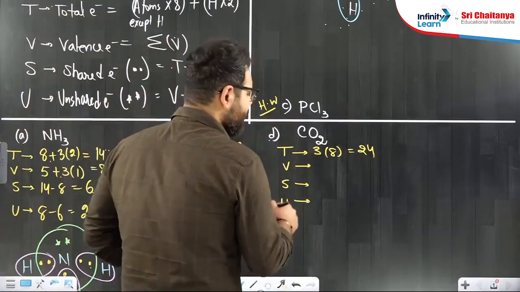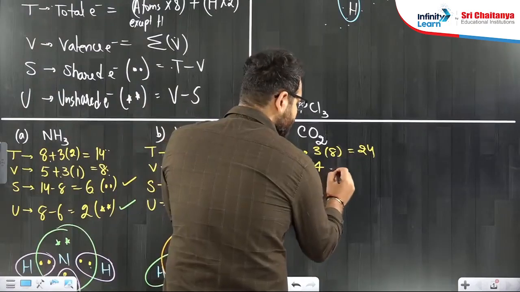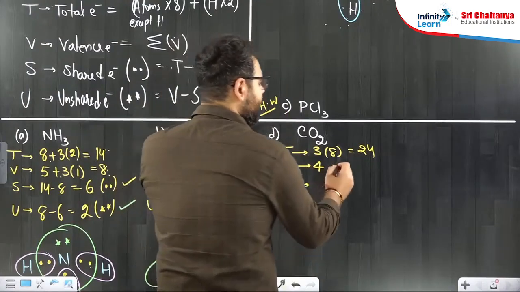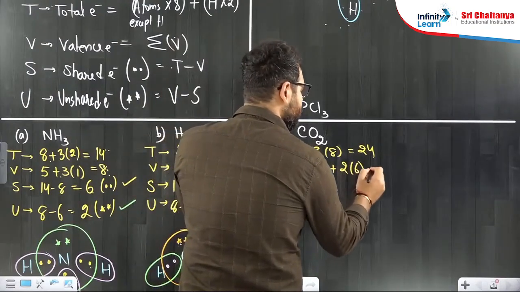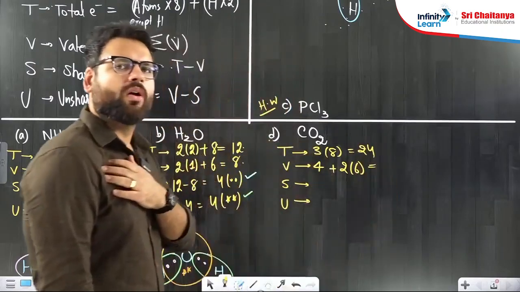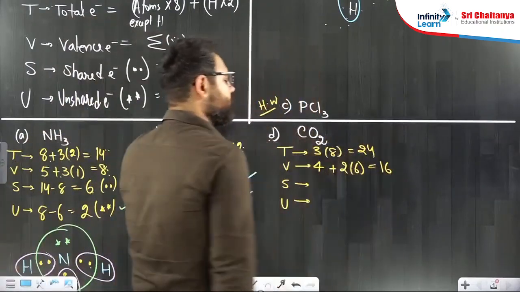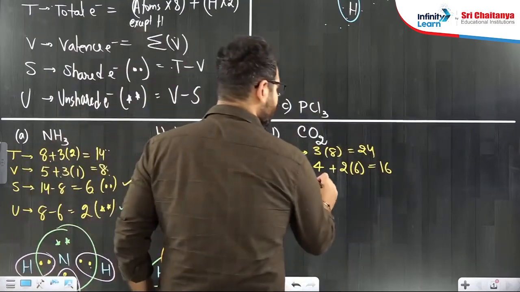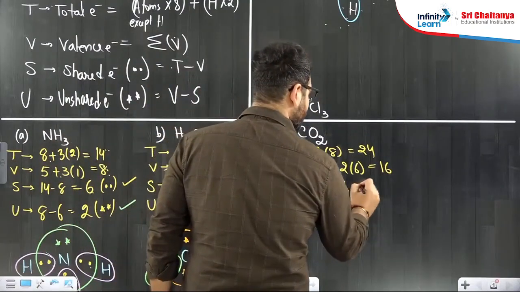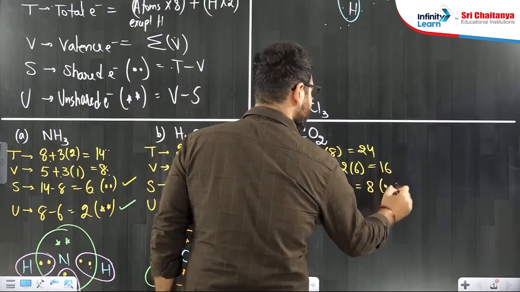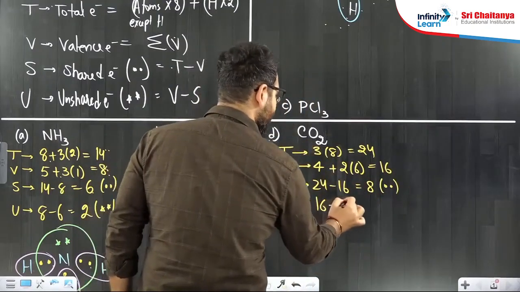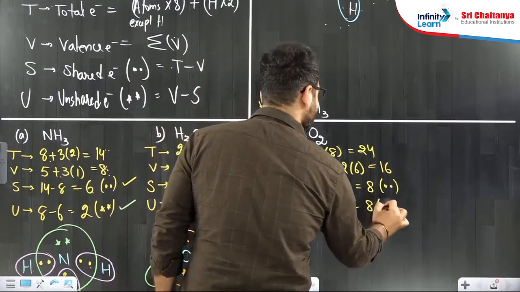Valence: carbon has 4 valence electrons, as you know, and oxygen has 6 valence electrons. So 2 oxygens will have 12. 4 plus 12, 16. S: 24 minus 16, 8 dots I will have to keep. 16 minus 8, 8 stars I will have to keep.